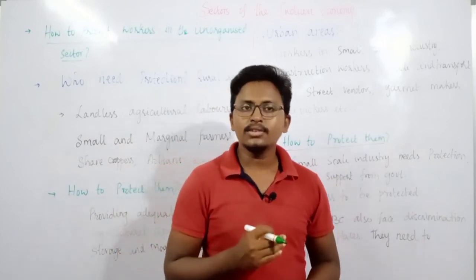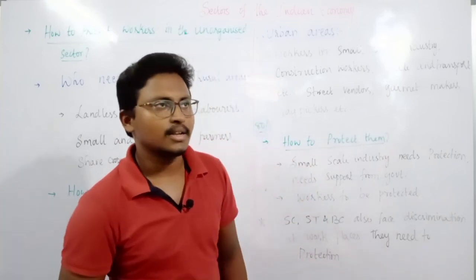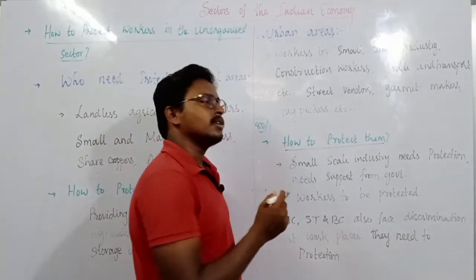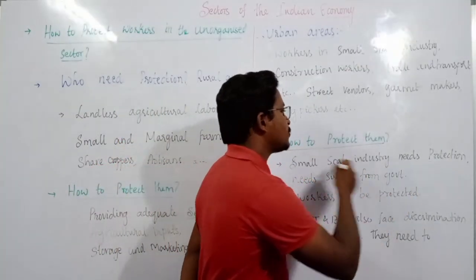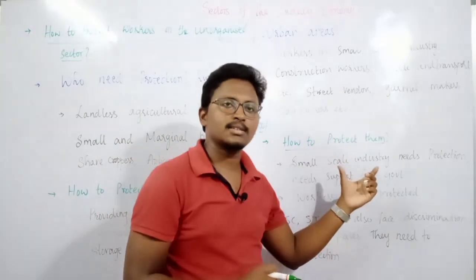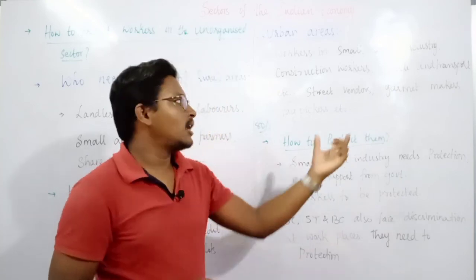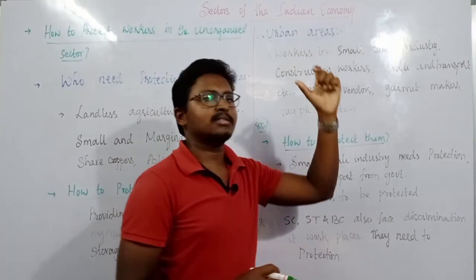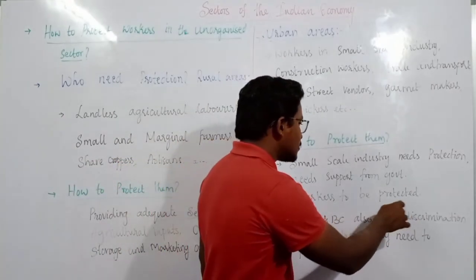In urban areas, a great number of people come under this unorganized sector. Therefore, here also it is highly required to protect the workers in this unorganized sector. So how to protect them? One very important thing is that small scale industry needs protection. That means the government should try to support the small scale industries so that automatically the workers in these industries can get benefit. And workers also need to be protected.